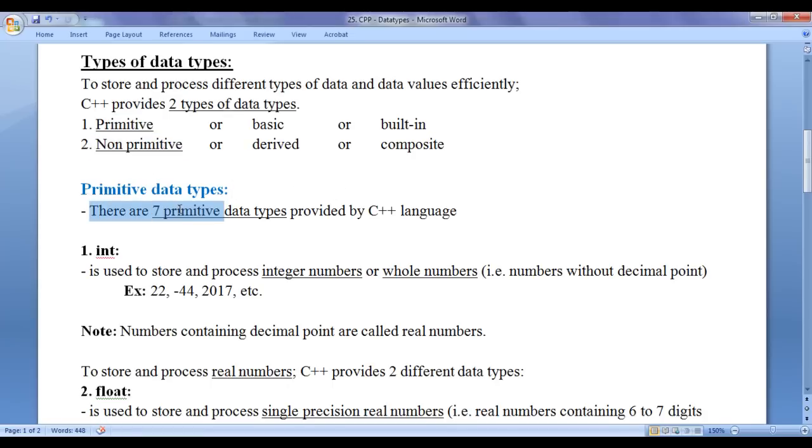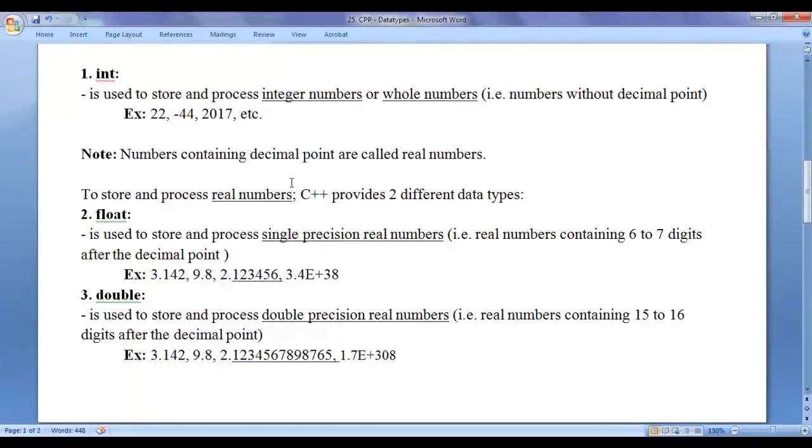There are 7 primitive data types provided by C++ language. Let's discuss them one by one. First we have int data type. Int data type is used to store and process integer numbers or whole numbers. That is numbers without decimal point. For example, 22, minus 44, 2017, etc. They are whole numbers because they don't have decimal point. To store and process integer numbers or whole numbers, we take help of int data type.